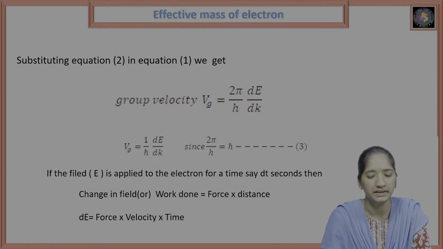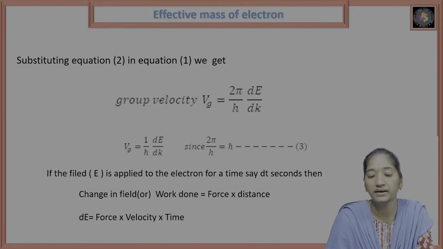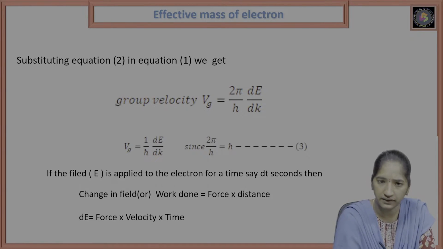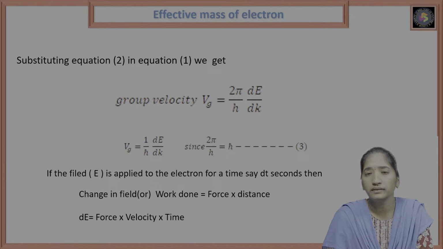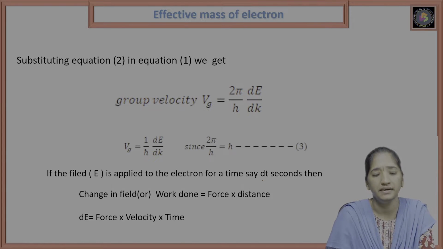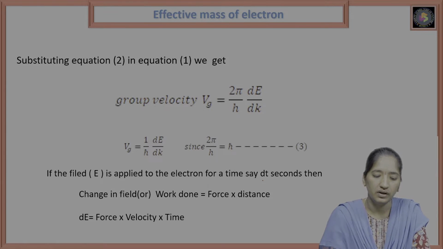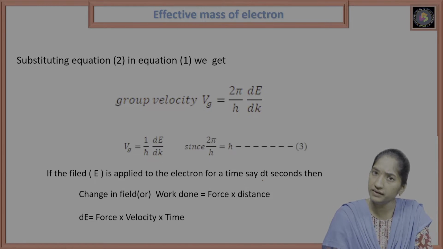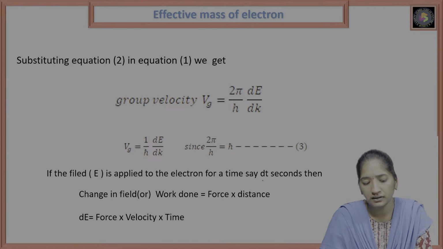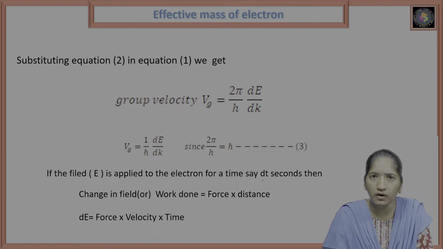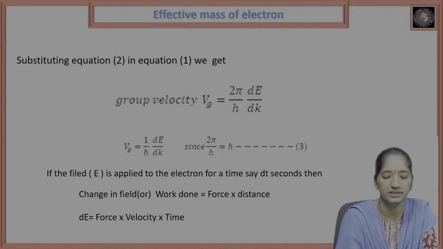So if the electrical or external field E is applied to the electron for a time dt seconds, then the change in energy or work done is equal to force into distance.